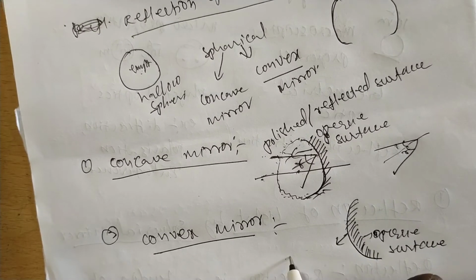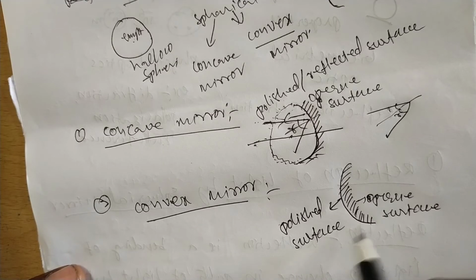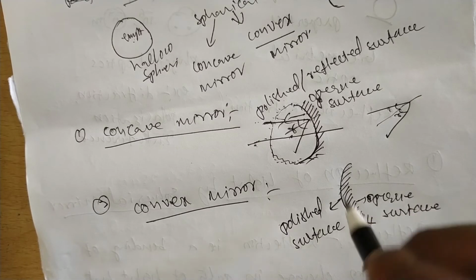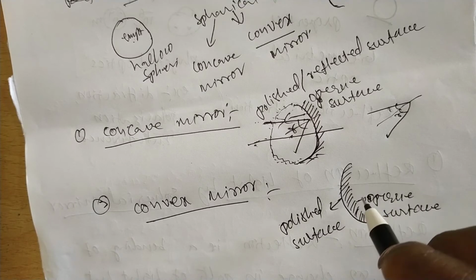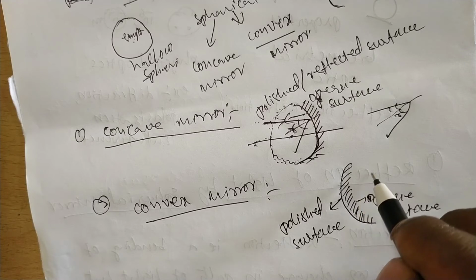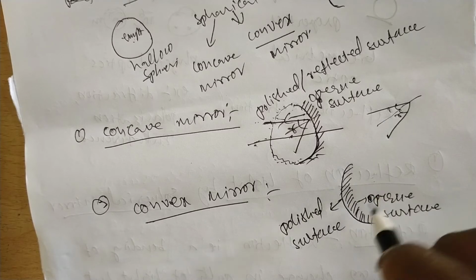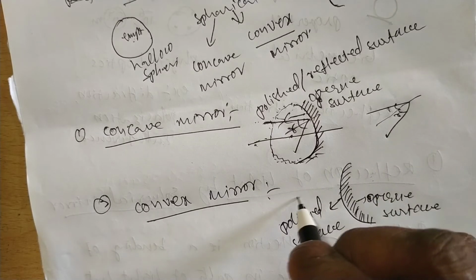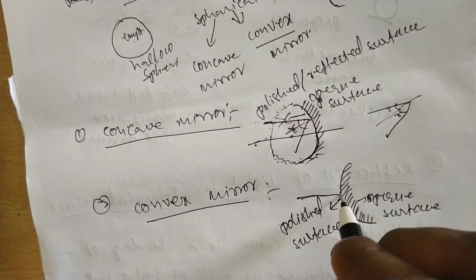The outside is a polished or reflecting surface. Opaque surface is nothing but a rough surface. When light falls on an opaque surface, the light cannot be reflected. When light falls on a smooth, polished surface, it can be reflected like this.